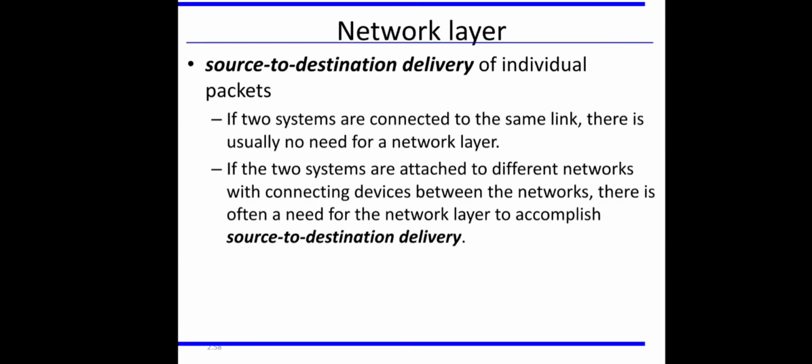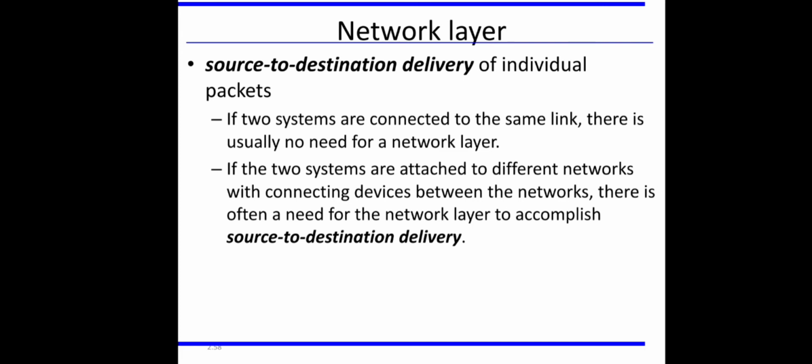So source to destination delivery of individual packets is the main functionality of this network layer, and of course we know that if two systems are connected to the same link, then there is no need of a network layer, right? If these two systems are the two endpoints of the same link, there is no need of routing decisions and all. Immediately we can send the data over the link. That can be done by the data link layer itself, no need of a router or network layer.